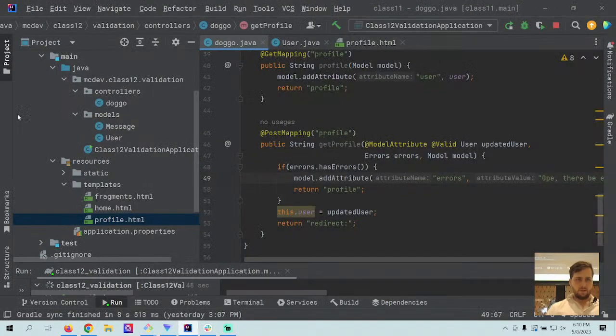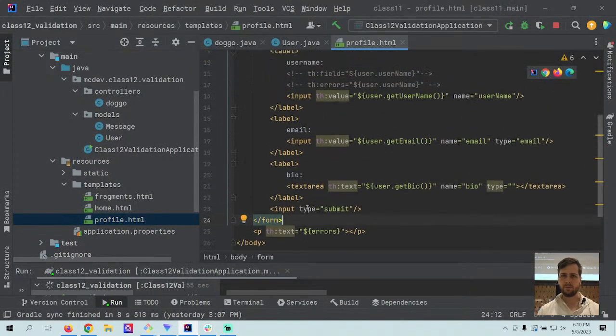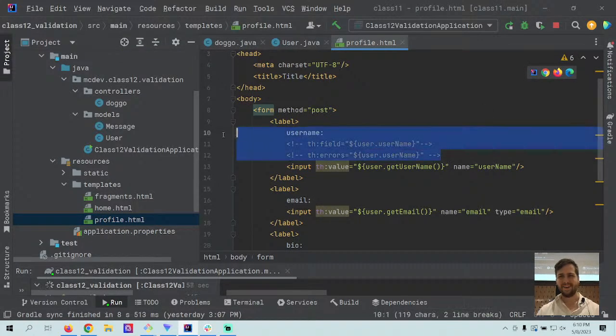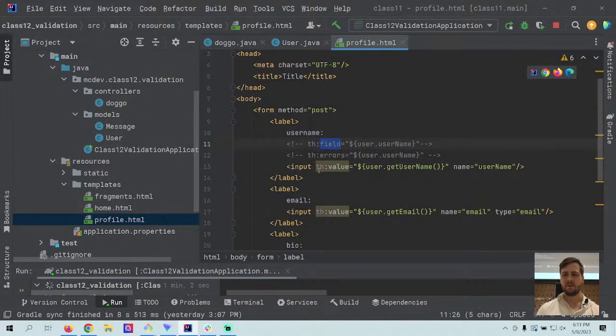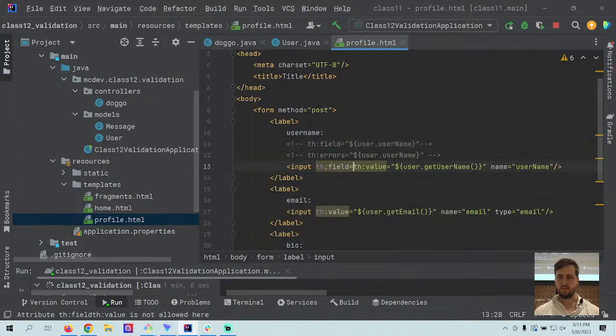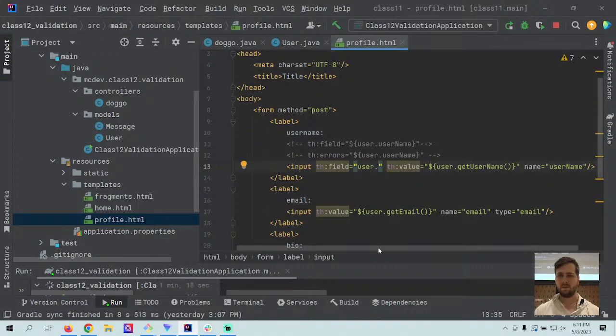All right. So, admittedly, this is the syntax I'm least familiar with, but I think we'll be all right. In the profile, I knew I wasn't going to be familiar with them, so I have a reference here. So we have th:field to link the input to the field. th:field equals user, which is the instance of the class, dot username.